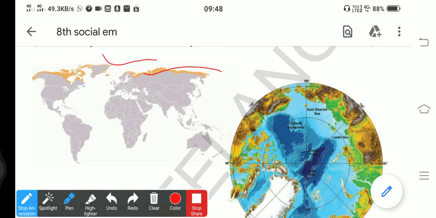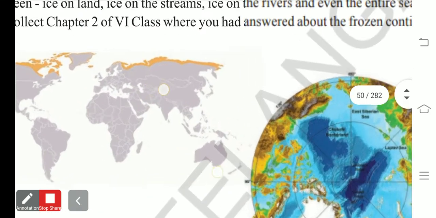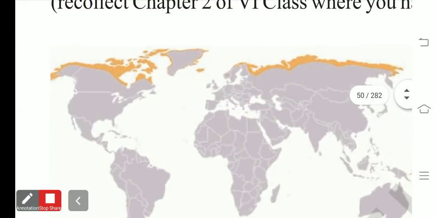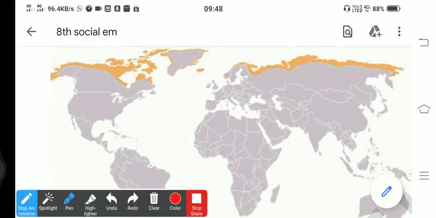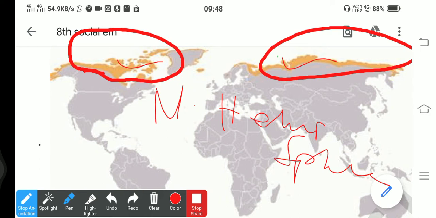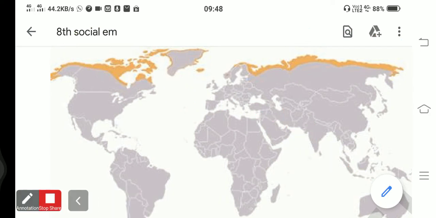This is the water, orange color, my dear students. I'm zooming in. Look at that. This orange shaded color is the polar region situated in the northern hemisphere. Understand? Hemisphere, which is near the north.